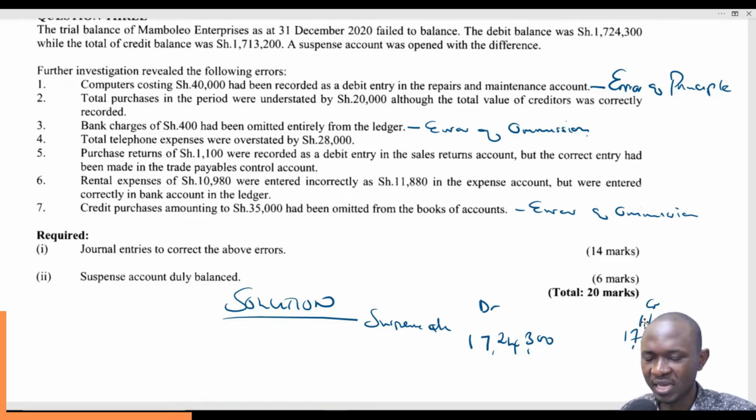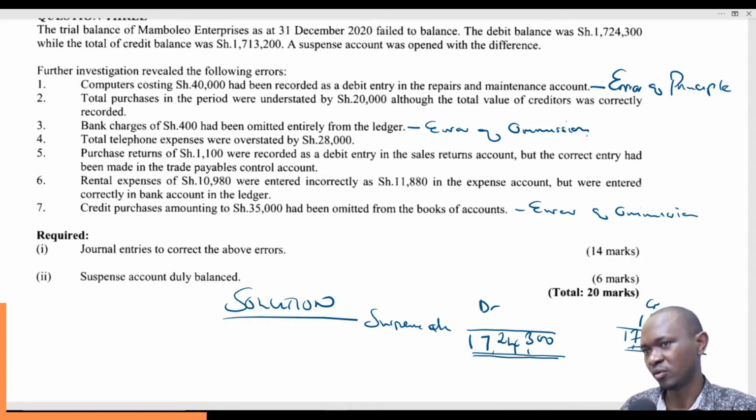To make this figure 1,724,300, thereby making the trial balance do what? Balance. So that is what they mean by the first statement. So if this was an extract of the trial balance, then at the end of the day, it will balance at 1,724,300, after introduction of a suspense account figure of 11,100, to make 1,713,200 into 1,724,300. But what does this suspense mean?